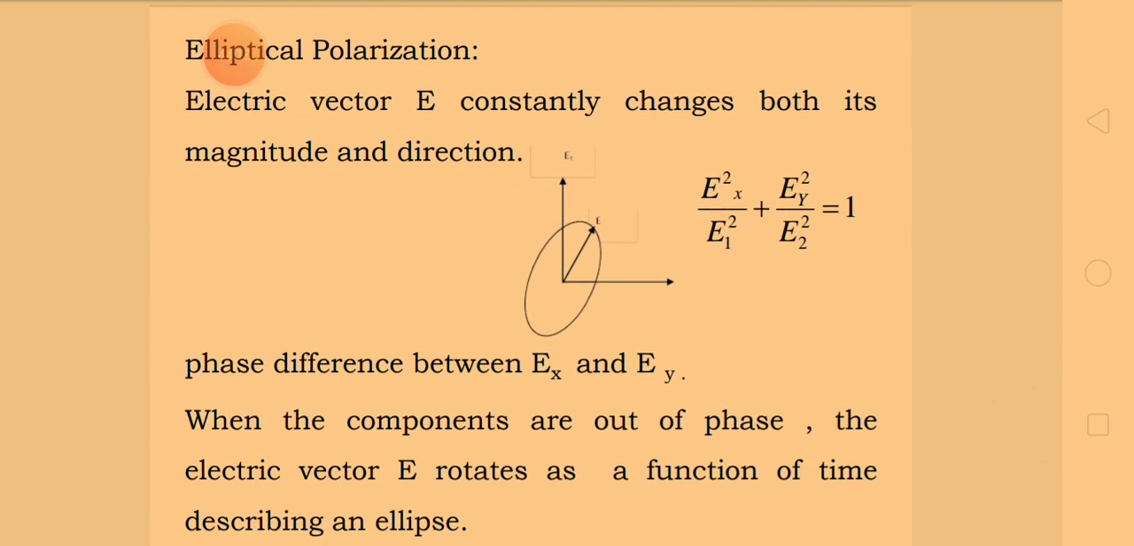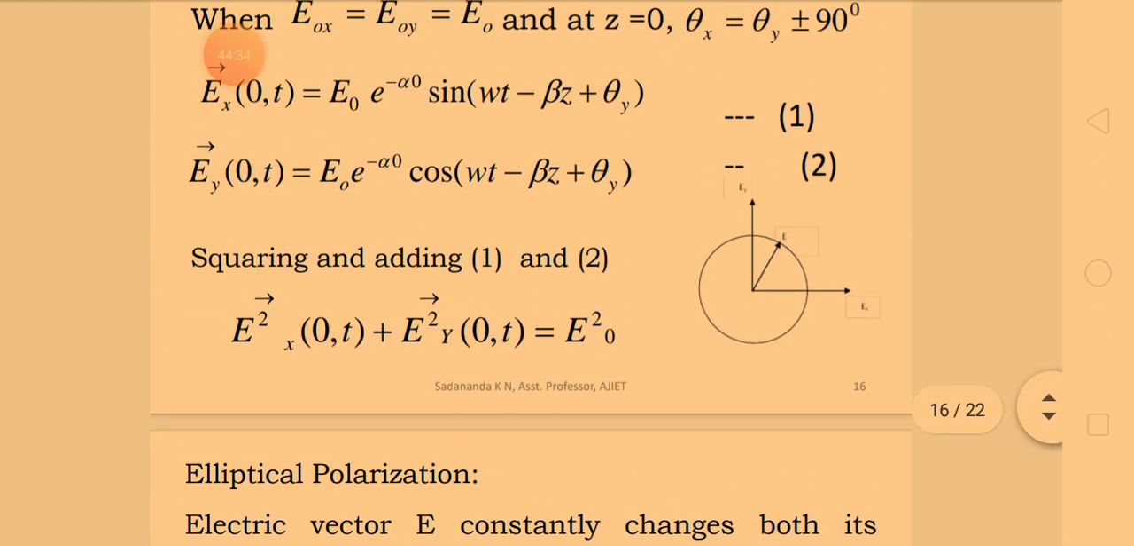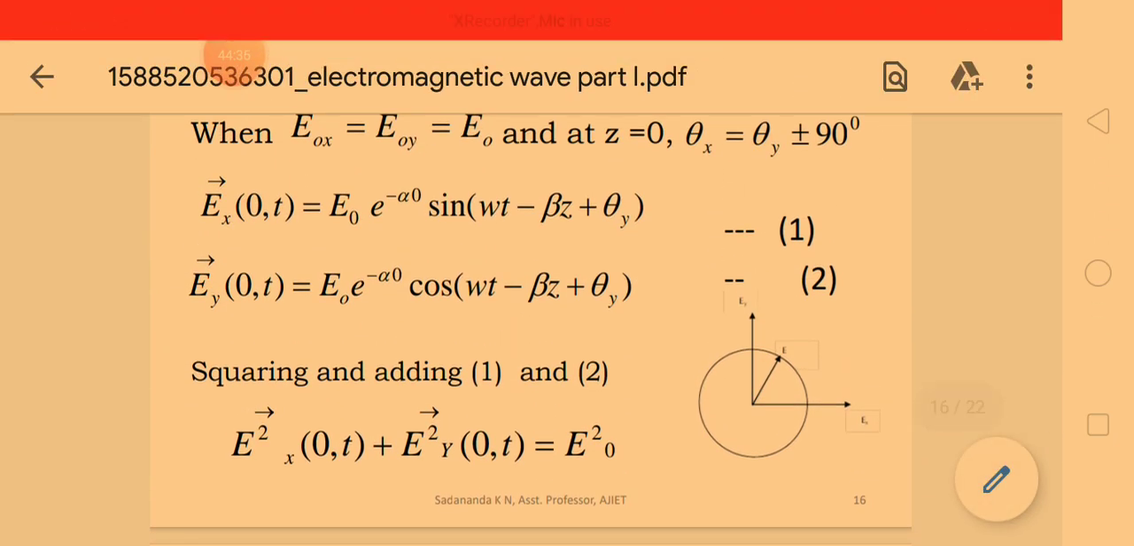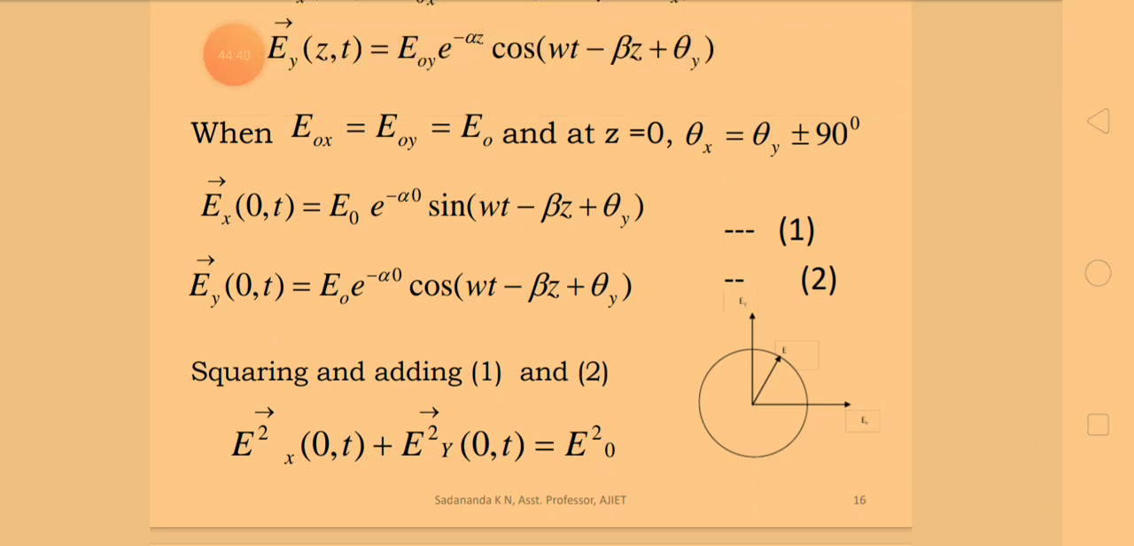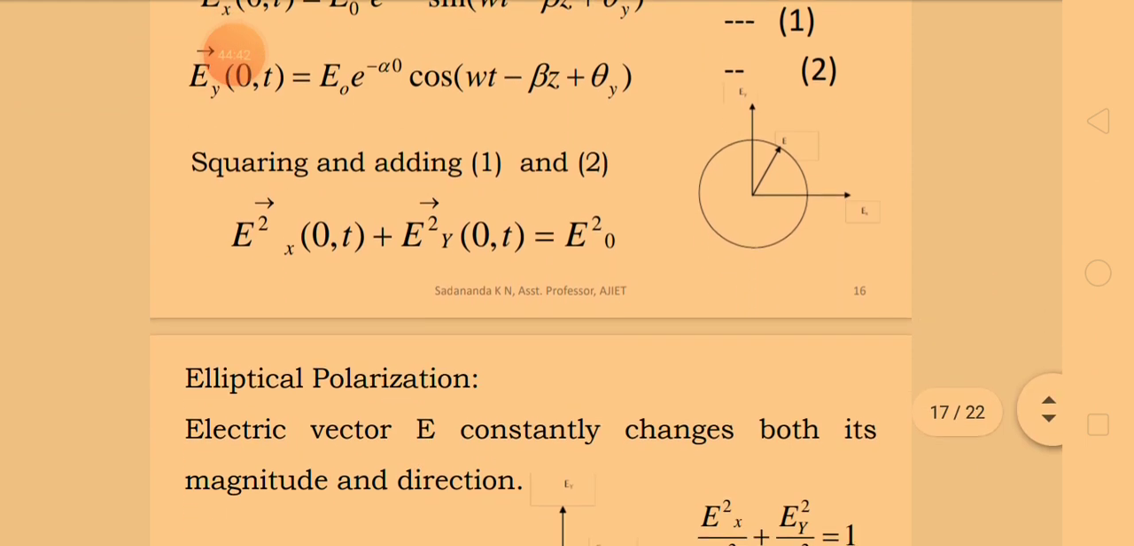So this equation represents or describes the circle. Therefore, the plane electromagnetic waves are circularly polarized. Why? Because that equation is the equation of a circle. That's why we say the electromagnetic waves are circularly polarized.